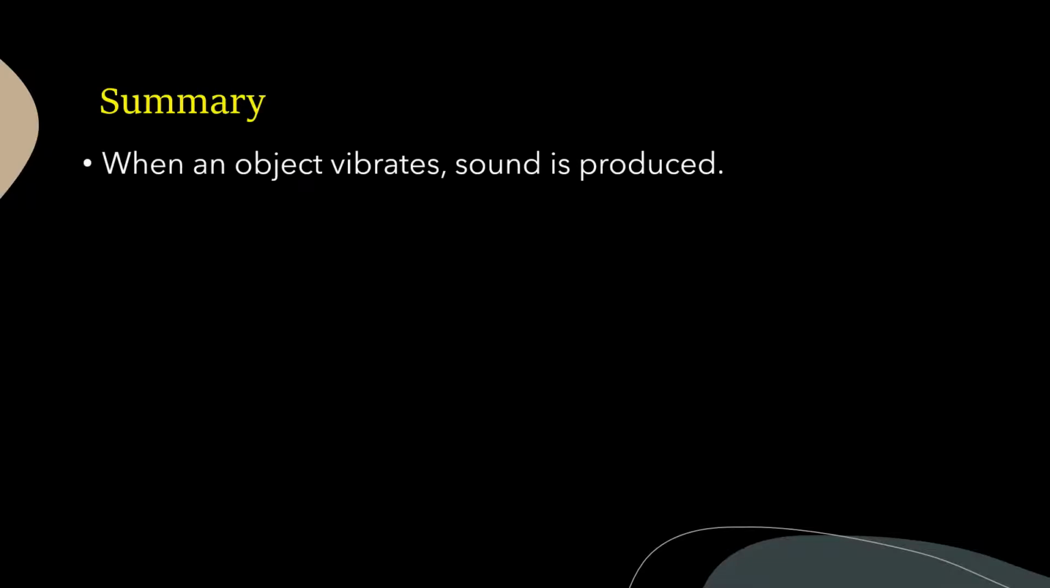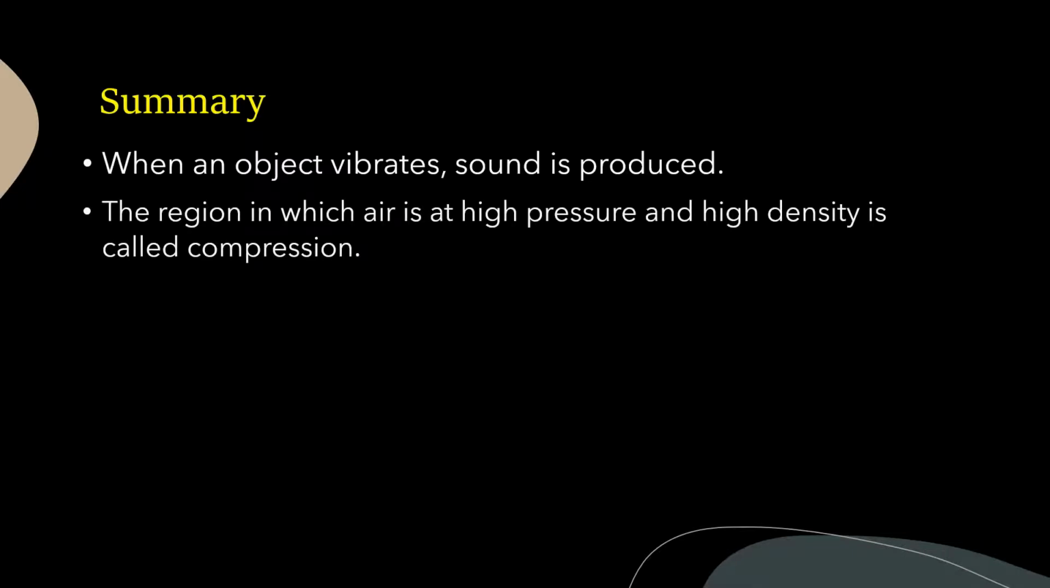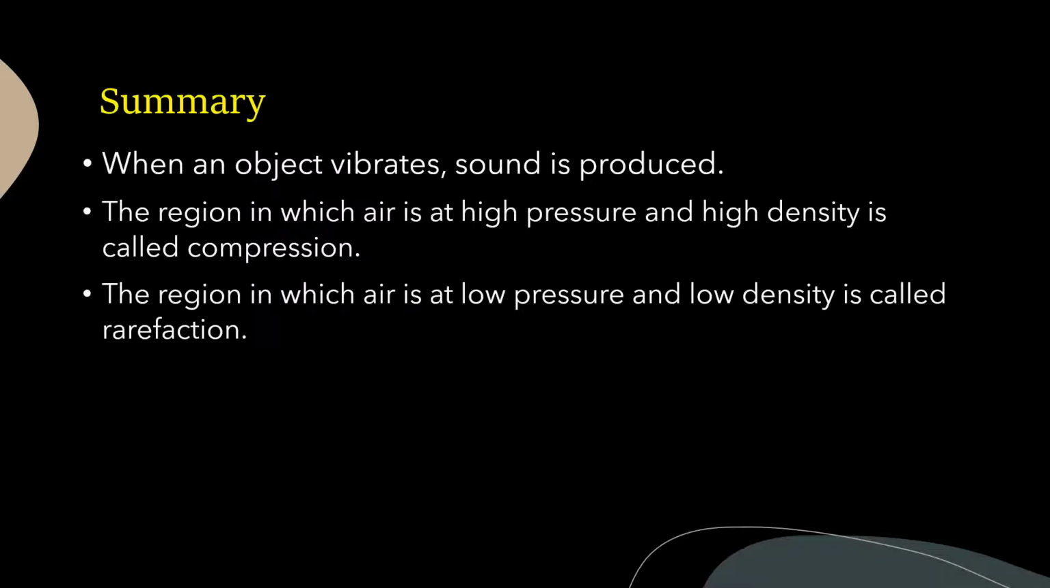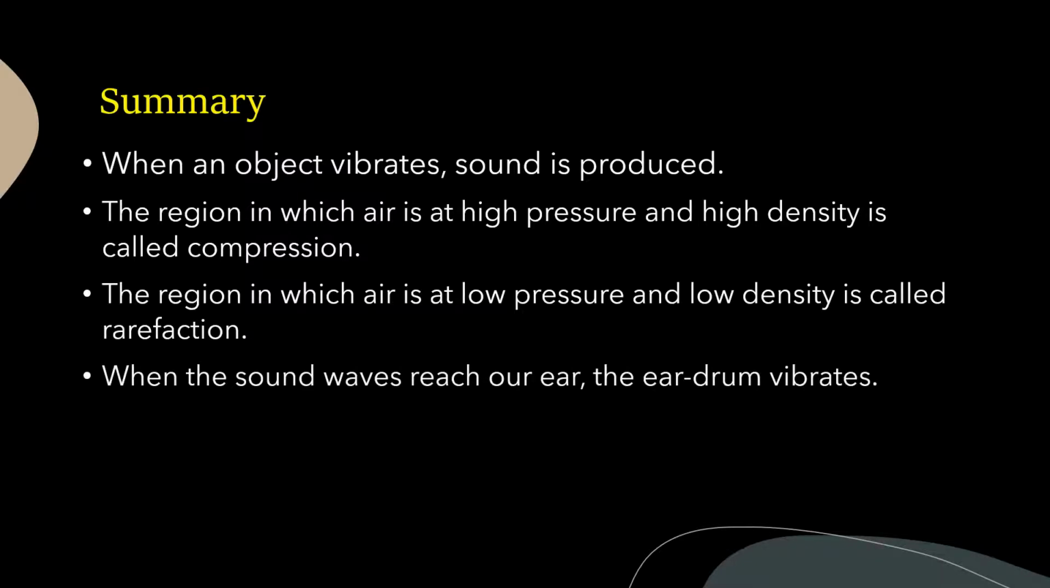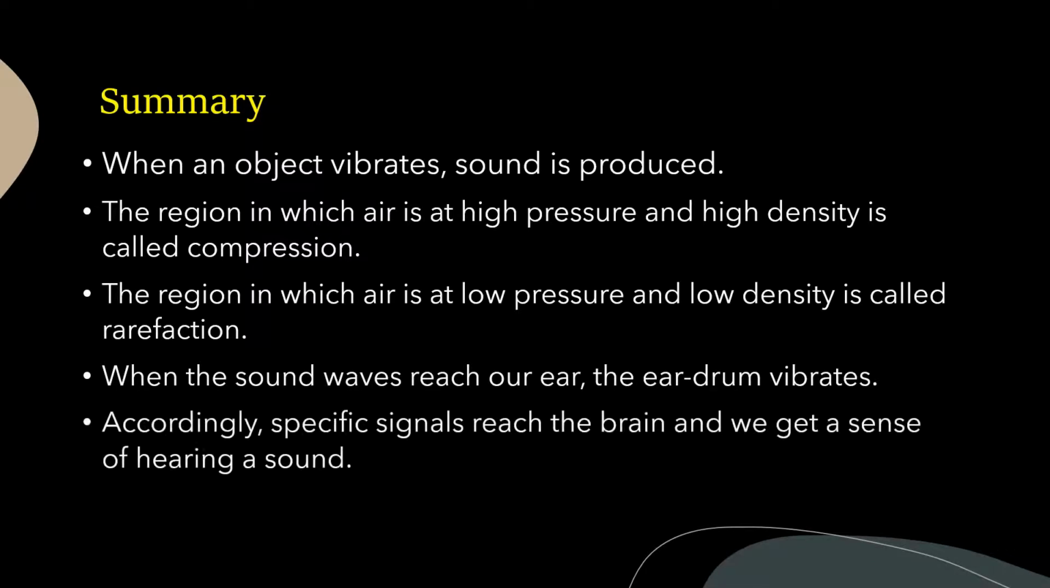So we have learned a lot of information, children. Let us summarize our points. When an object vibrates, sound is produced. The region in which air is at high pressure and high density is called compression. The region in which air is at low pressure and low density is called rarefaction. When the sound waves reach our ear, the eardrum vibrates. Accordingly, specific signals reach the brain and we get the sense of hearing a sound.